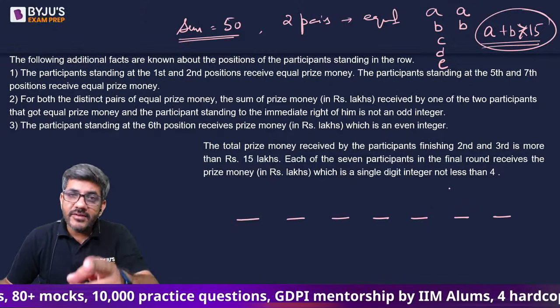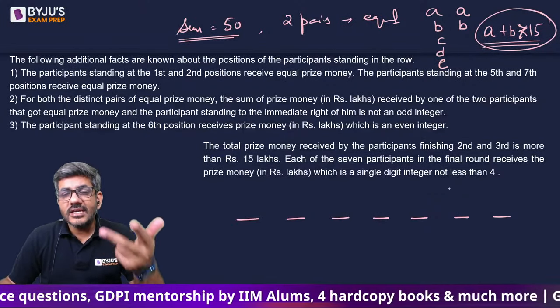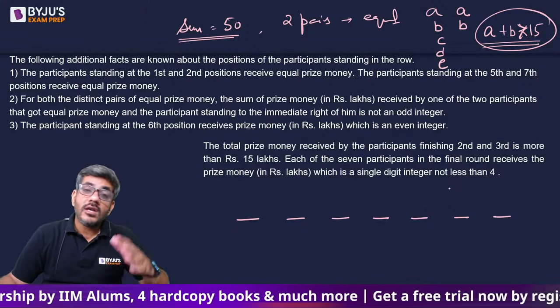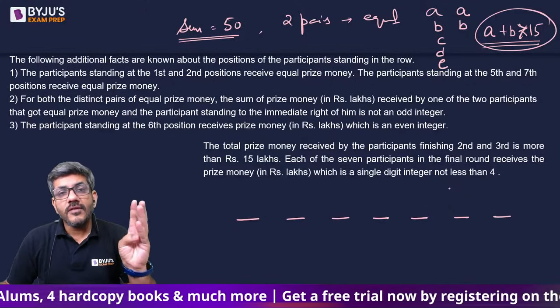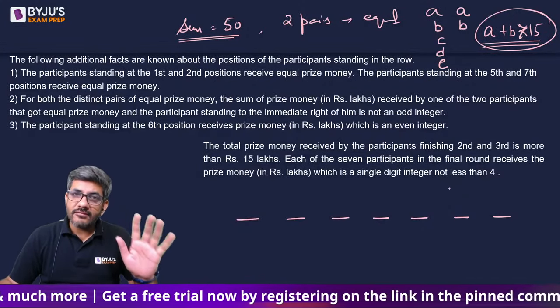So we need 5 different integers. I hope you all can see that. We need A, we need B, C, D and E. They are all single digit integers not less than 4. So they are out of 4, 5, 6, 7, 8 and 9.